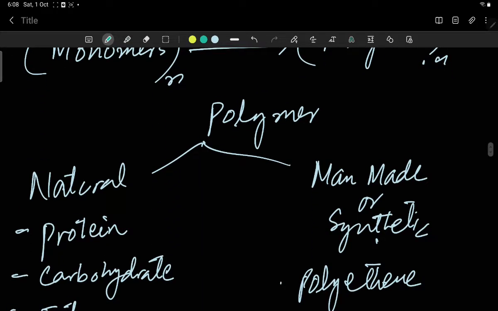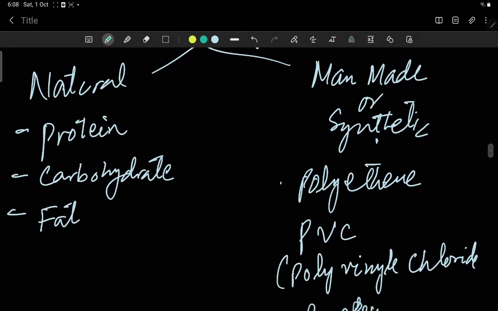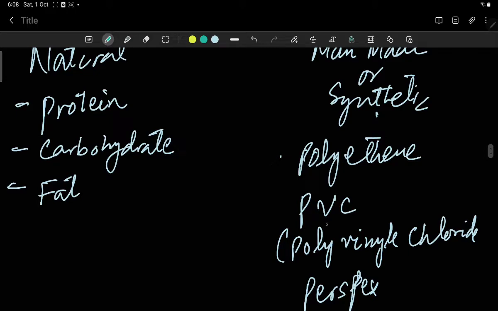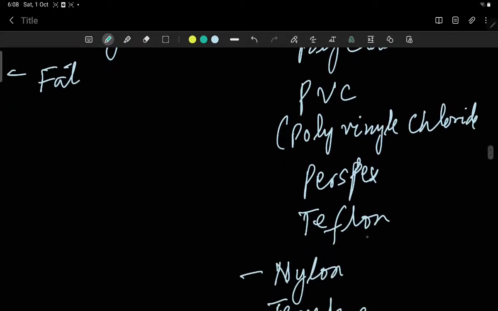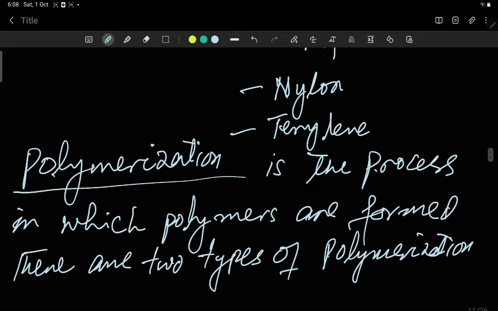There are two types of polymer: natural and man-made. There are three types of natural polymers: protein, carbohydrates and fats, while man-made are synthetic, like polyethylene, PVC, which means polyvinyl chloride, perspex, Teflon, nylon and terylene. Polymerization is the process in which polymers are formed.